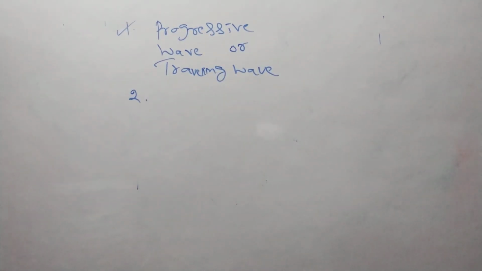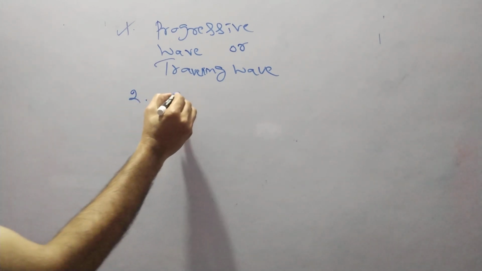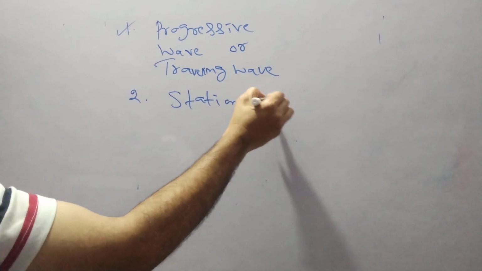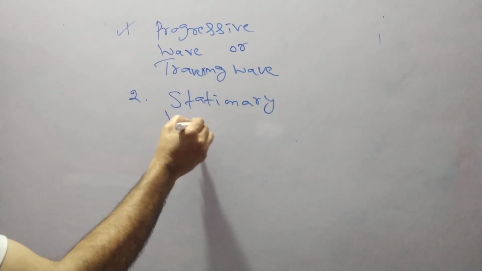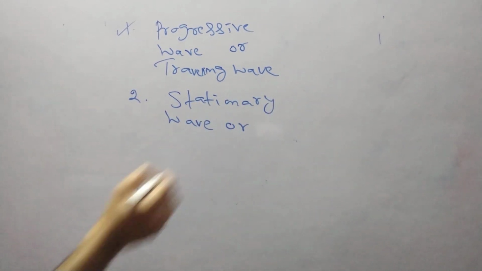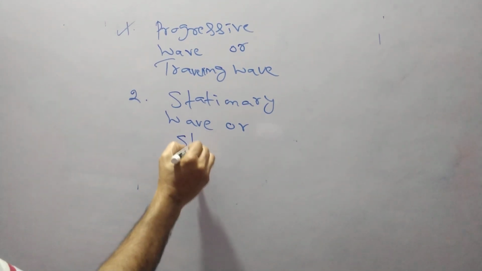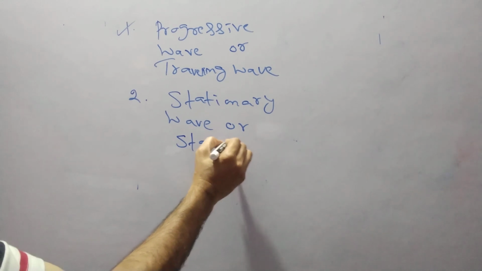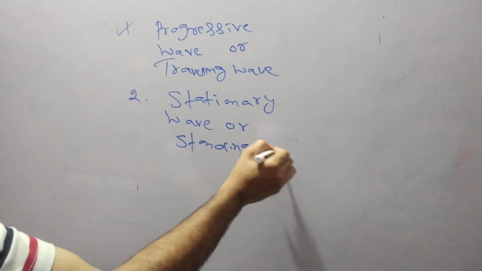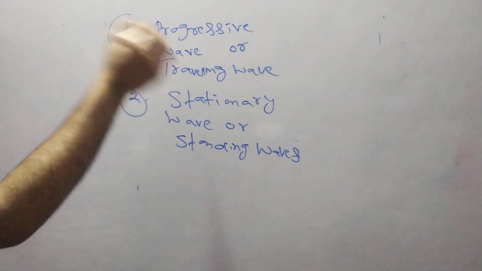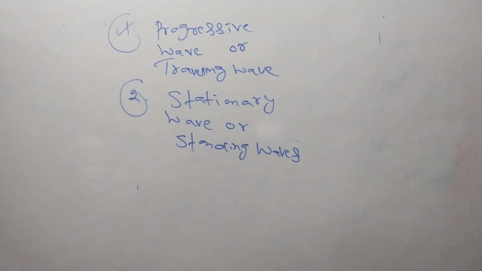And the second form is the stationary wave. Another name of stationary wave is standing wave. So two names are there for these subdivisions. We'll discuss these two types of waves. First, the progressive wave.